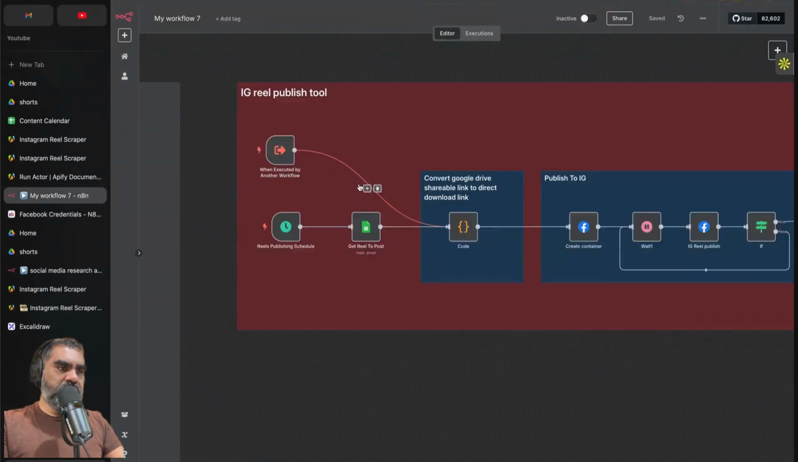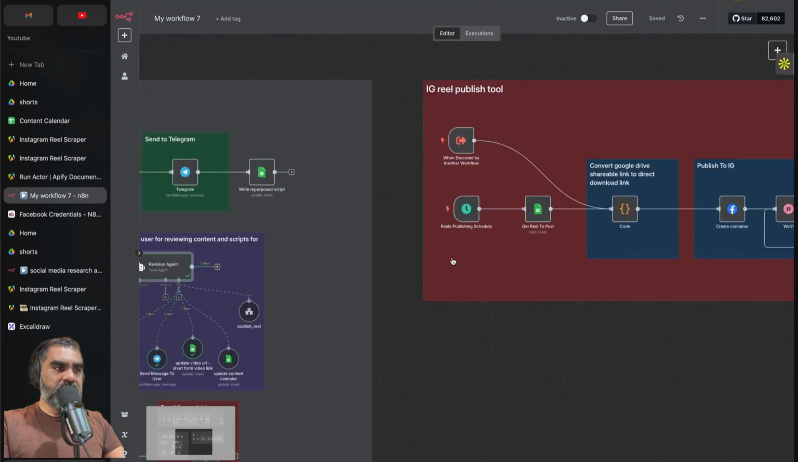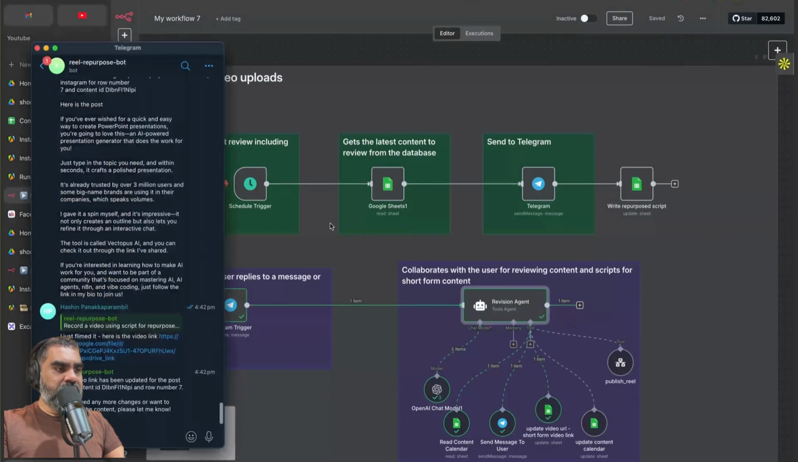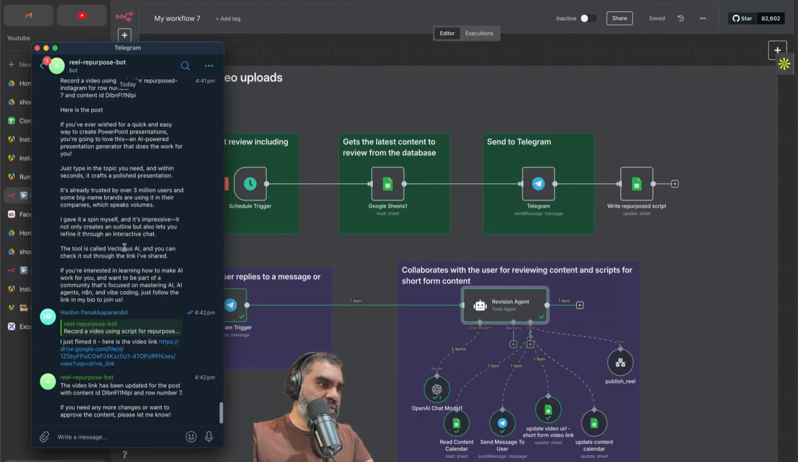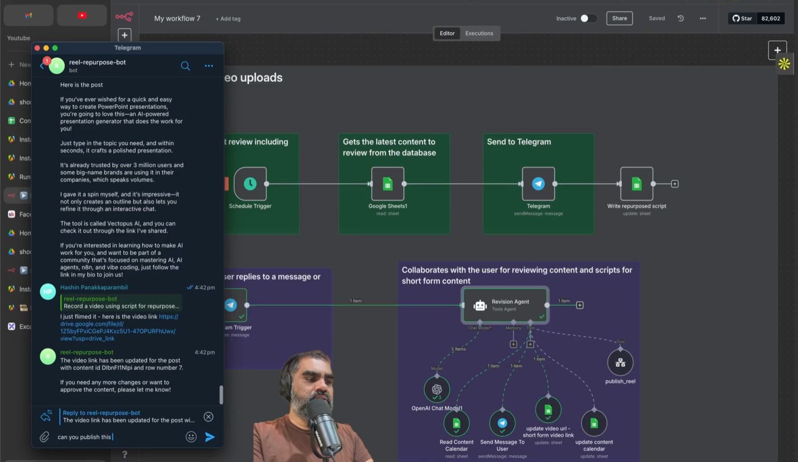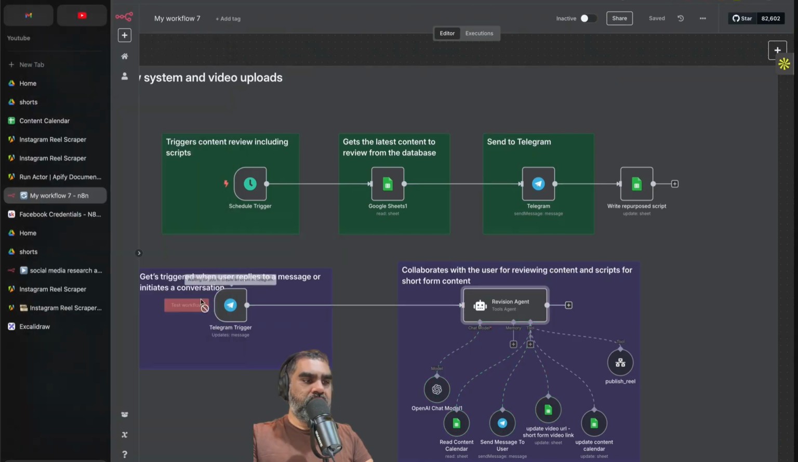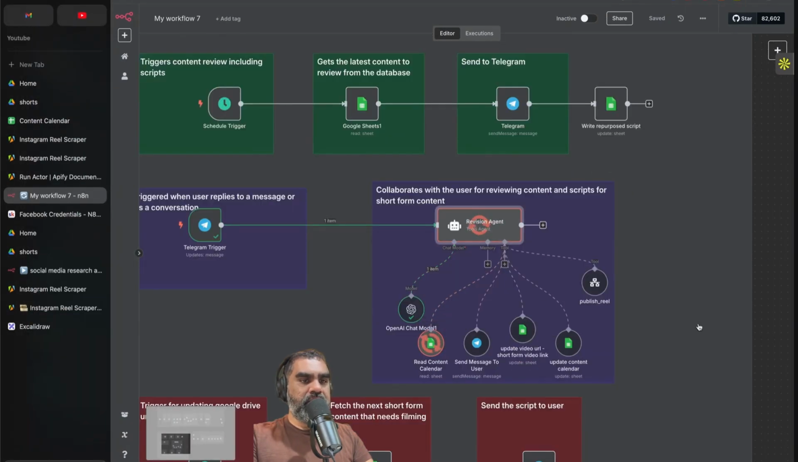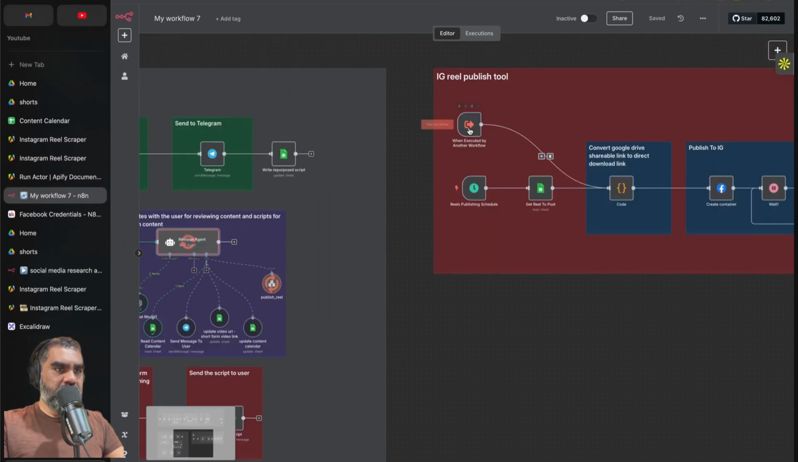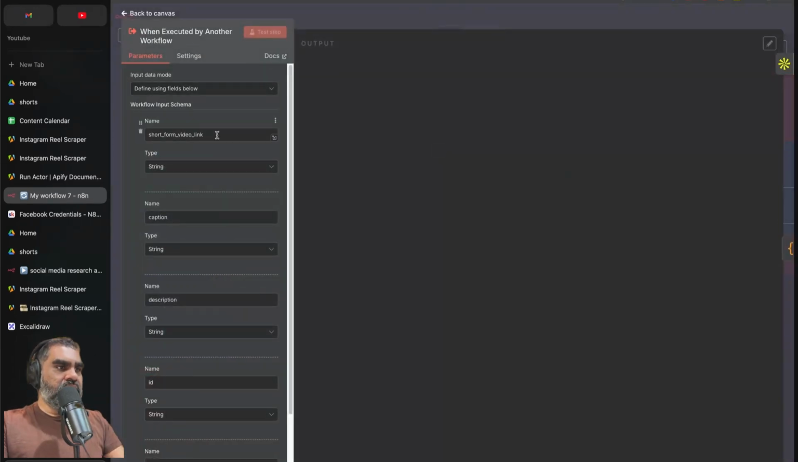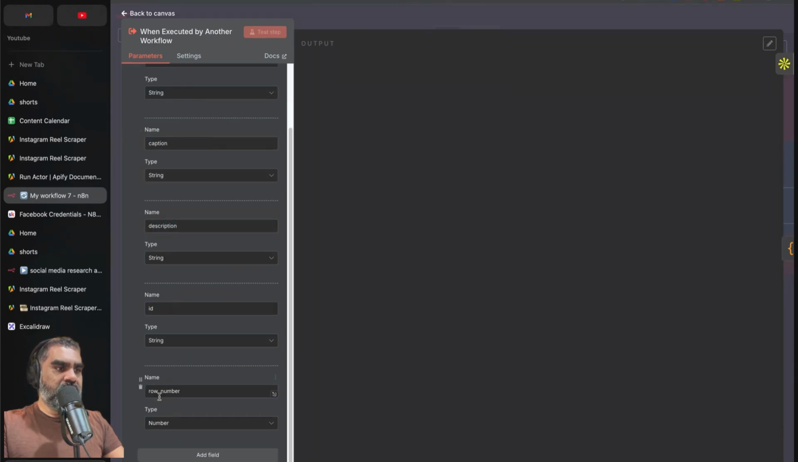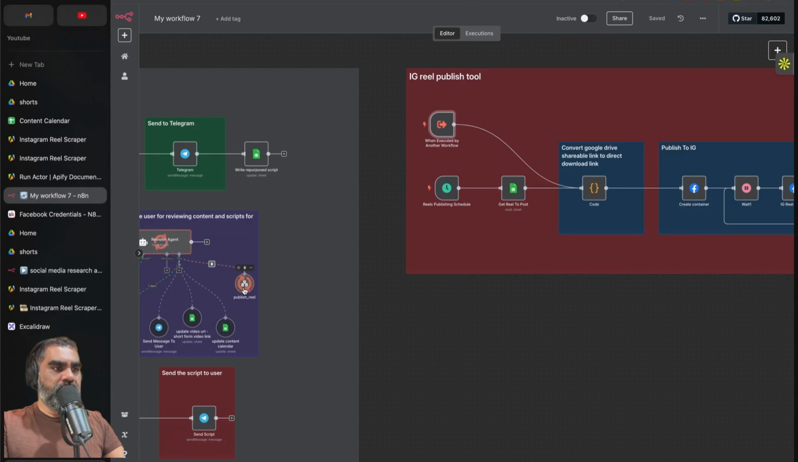And then this has two trigger points. One is I can immediately, through my Telegram agent, say publish this to, again, I have to reply to that instead of sending the context. So I'll just say, can you publish this to IG instantly? Run that workflow again. It should call the publish reel tool. And that is this trigger here, when executed by another workflow, this one right here. You select the same, and it will accept a short form video link, a caption, a description, an ID, and a raw number, which will be filled in by the model when you call.